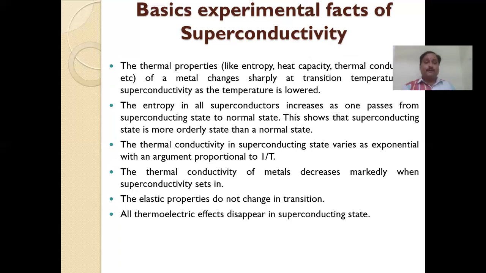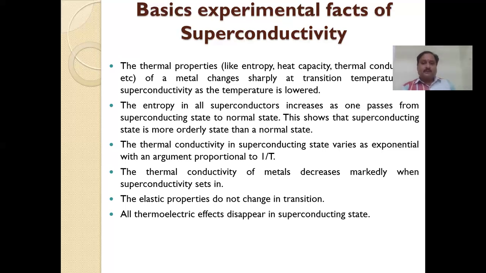And what is the other property? It is the thermal properties, like entropy, heat capacity, thermal conductance. You are already aware of these from intermediate, in the thermodynamics units.